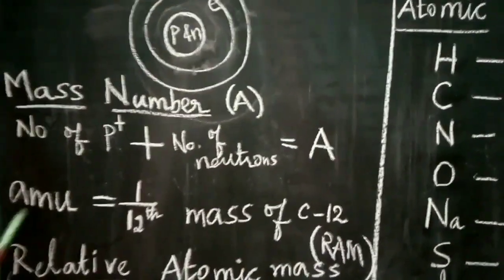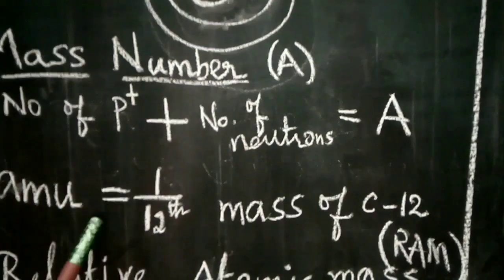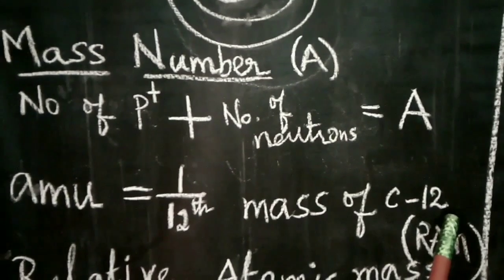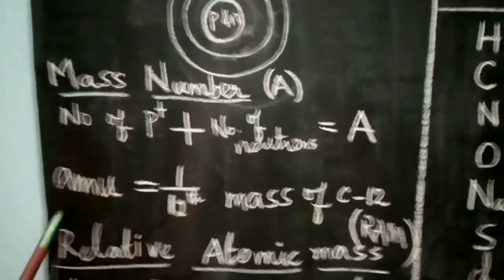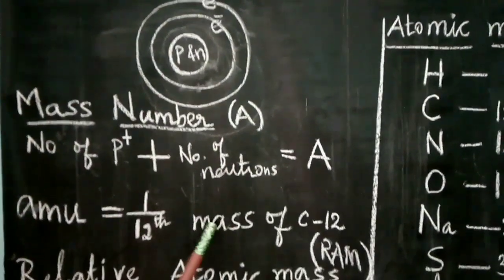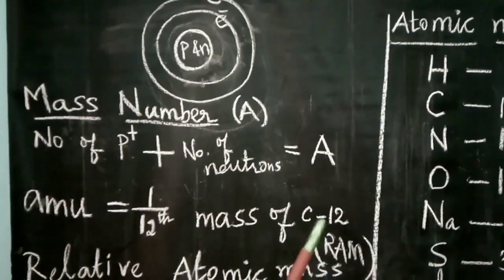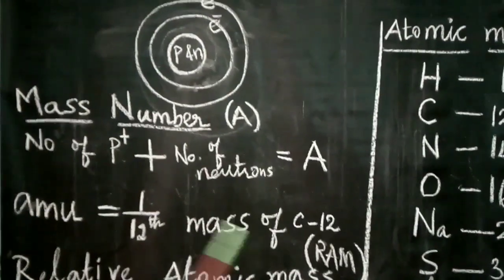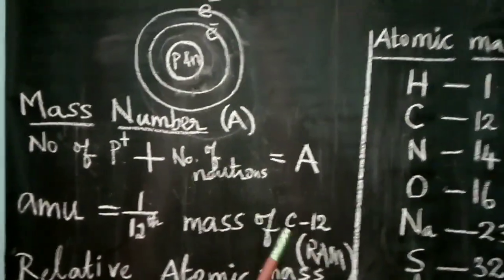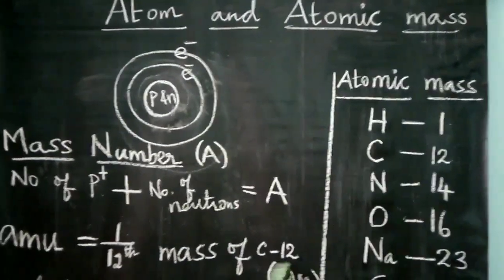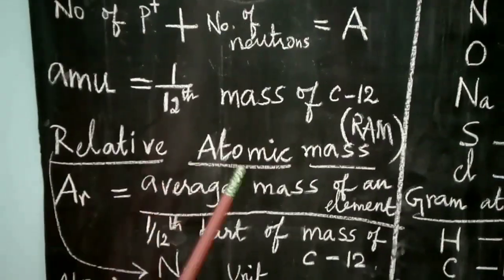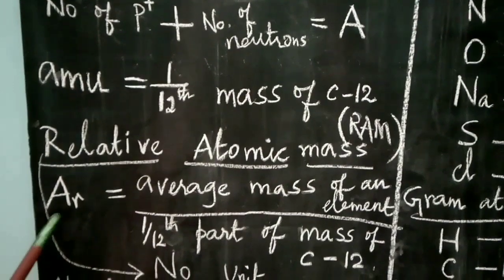So what is atomic mass unit? Atomic mass unit is defined as the 1/12th part of the mass of the carbon-12 isotope. I'll tell again, atomic mass unit is defined as the 1/12th part of the mass of the carbon-12 isotope. Earlier the hydrogen scale and the oxygen scale were taken as the standard. Nowadays the carbon scale is taken as the standard. So carbon-12 atom.